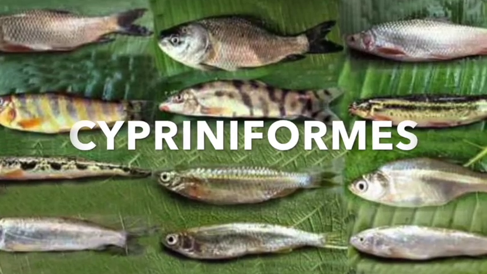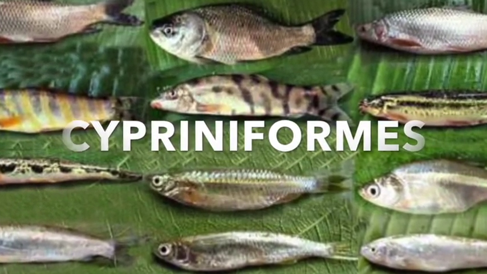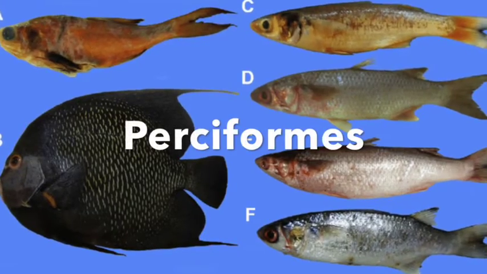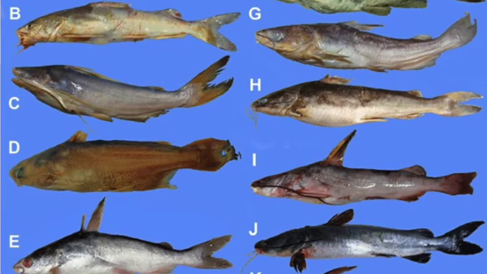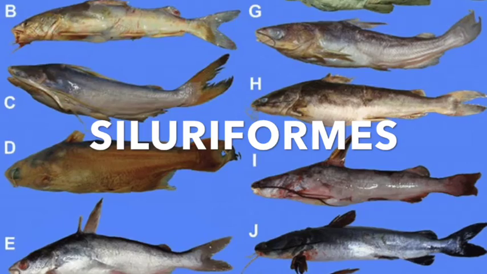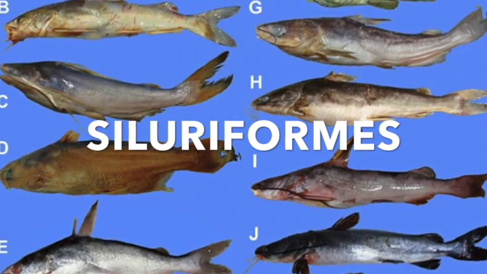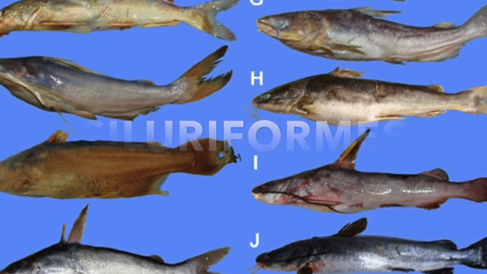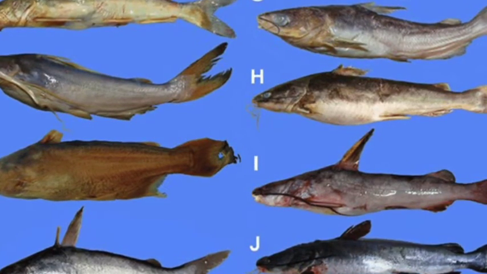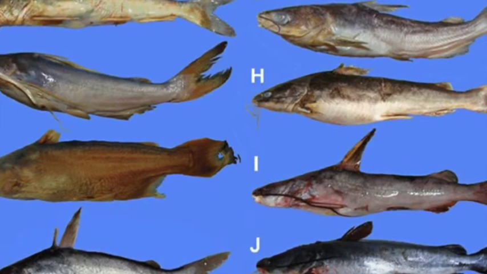We chose to study 3 different orders of fish: Cypriniformes, a ray-finned fish; Perciformes, another type of ray-finned fish; and Siluriformes. These are catfish. We chose to study these different orders because they are abundant in population size and they're recognizable among the public, meaning that there would be plenty of data on these 3 orders.